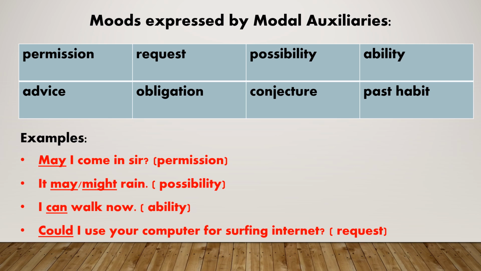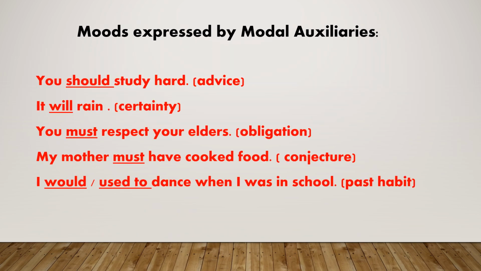I can walk now. Here, can denotes ability. Could I use your computer for surfing the internet? Here, could indicates a request. You should study hard. Here, should denotes advice. It will rain. Here, will indicates certainty.